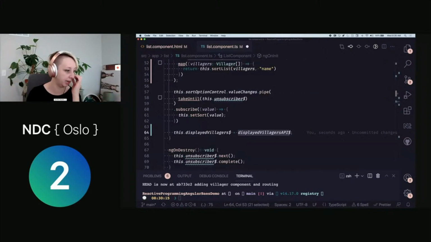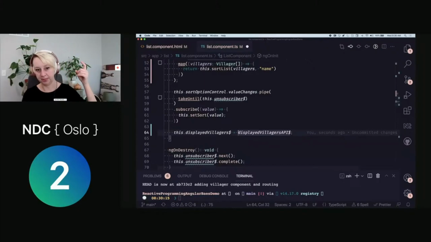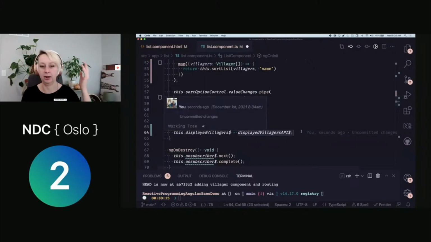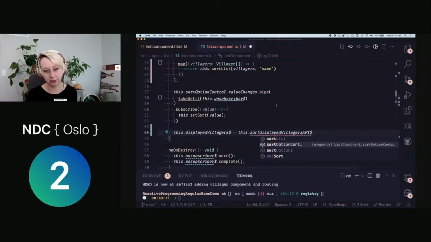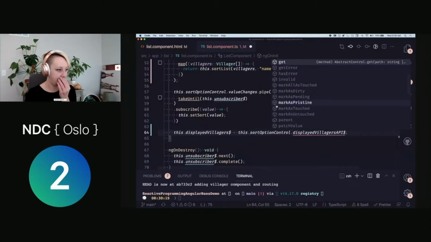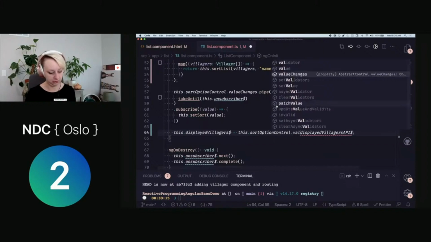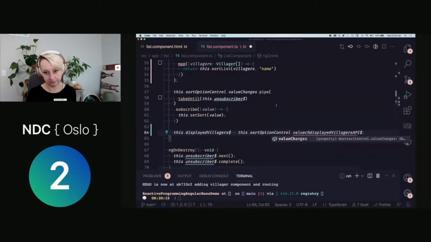So what can I do here? I can start to combine these things together. So I have my initial value, but I want to listen for changes of things that are happening. This is pretty much always going to execute, and so I want to say, okay, anytime something changes, I want that to be accounted for. So I might do something like this where I say this dot sort option control, and then I might do valueChanges. And so this again is an observable.